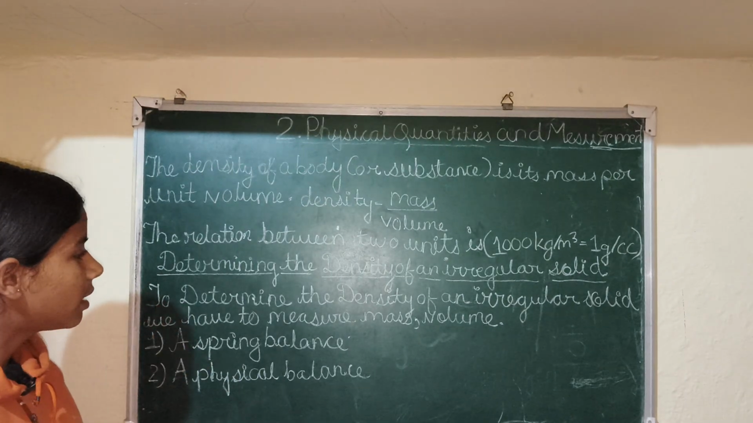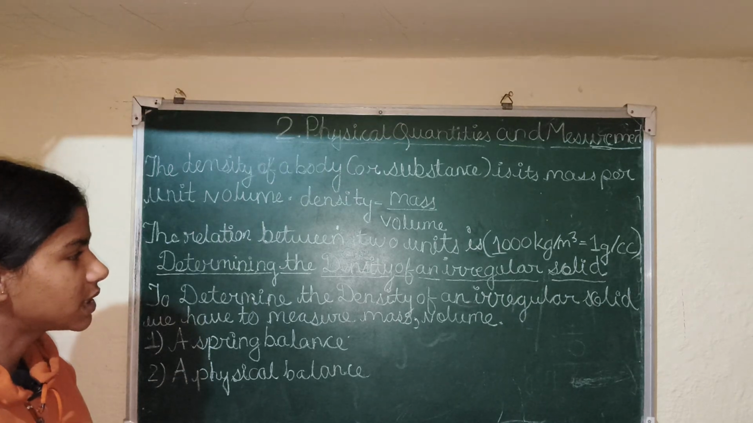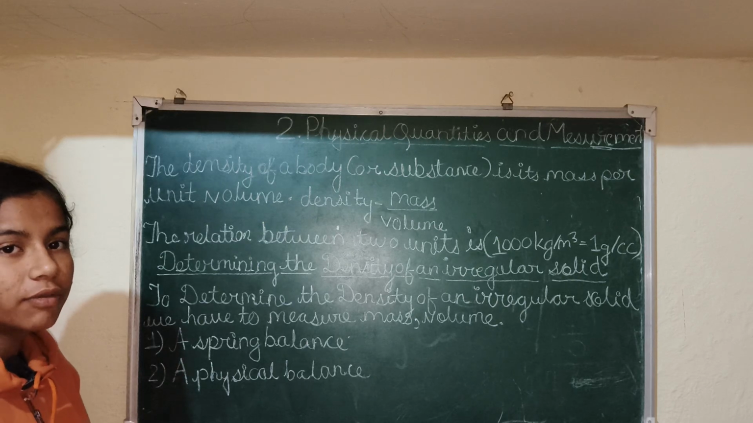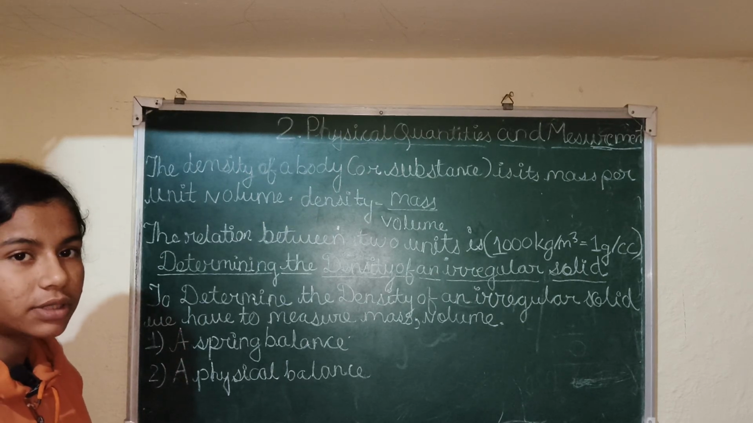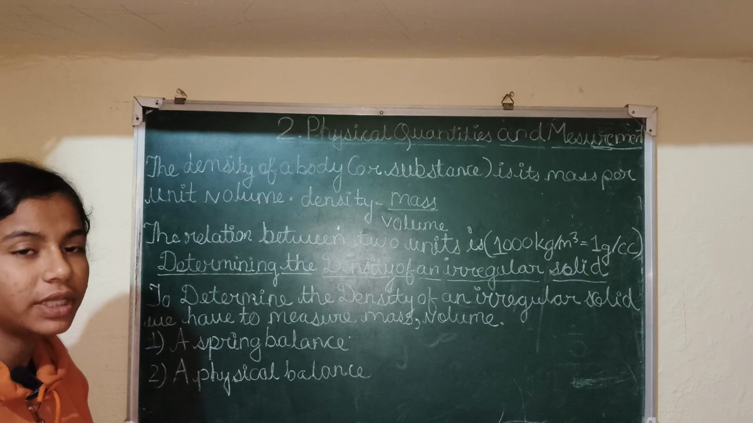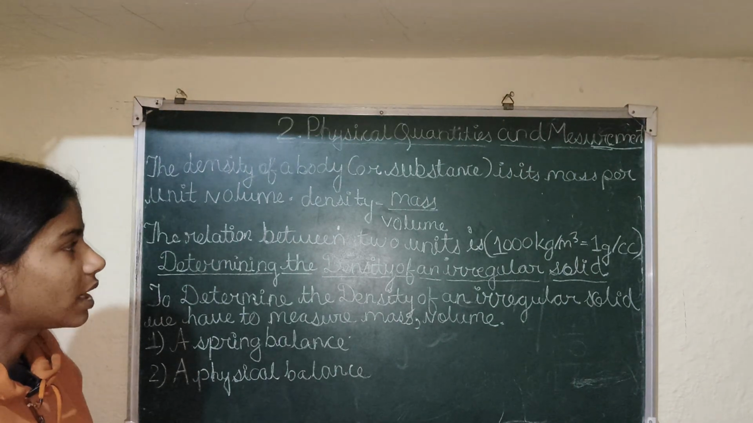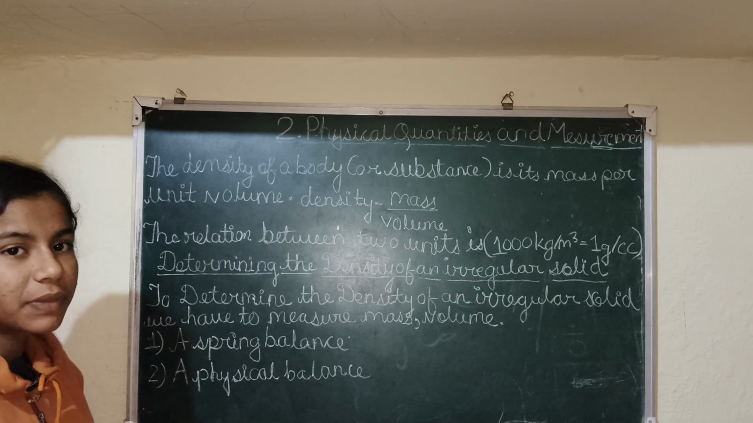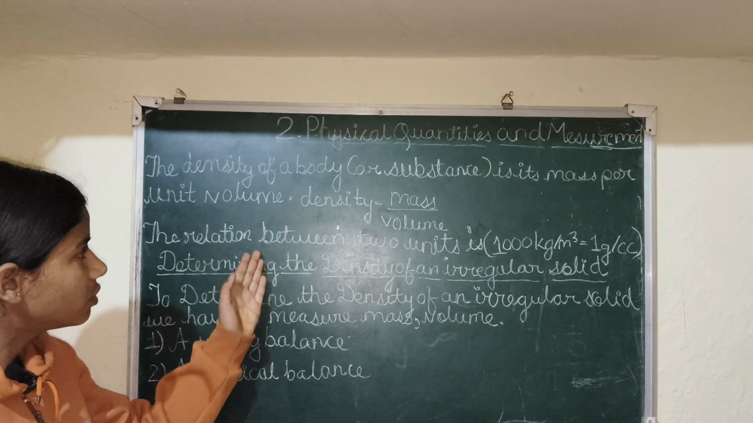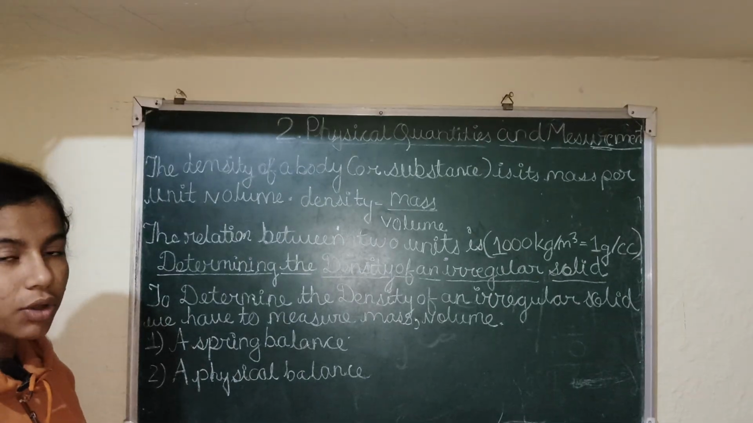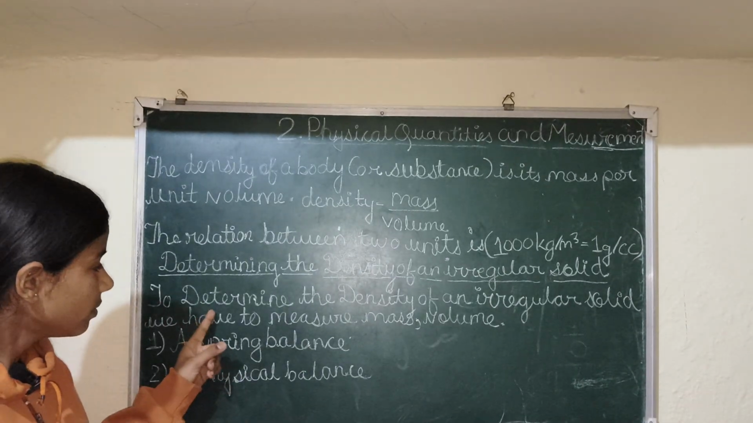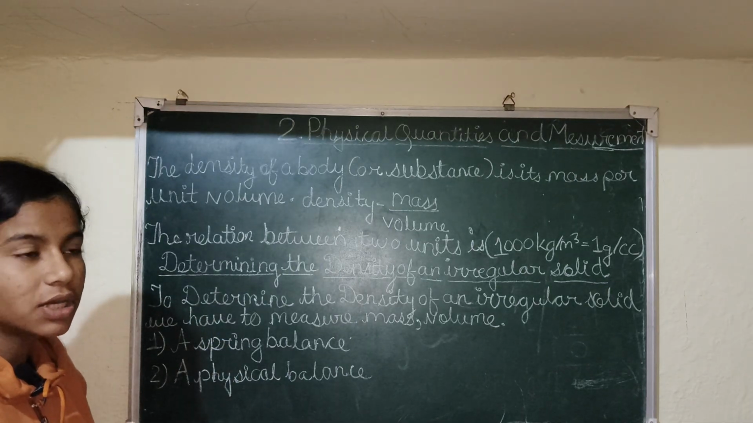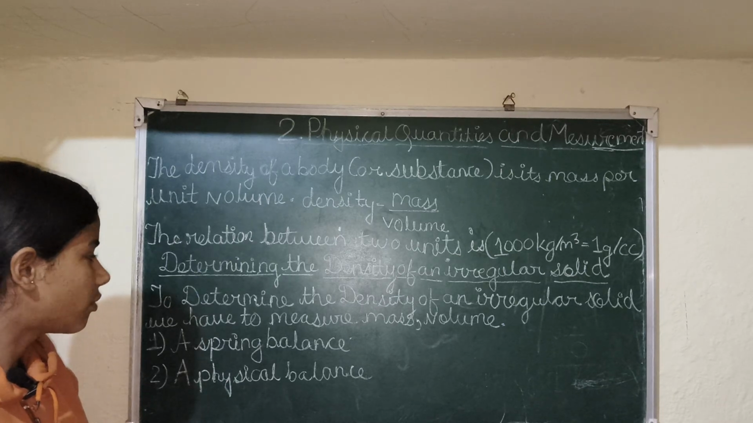Then, to determine the density of an irregular solid. So these units were for finding the density of regular solids, sorry, meaning the objects which have a particular size and shape. That's why these units are used for finding that type of solid or liquid. In this question we have to see how to measure the density of irregular solids.